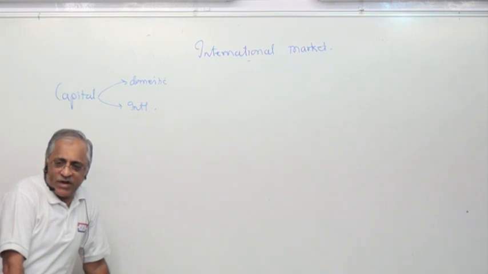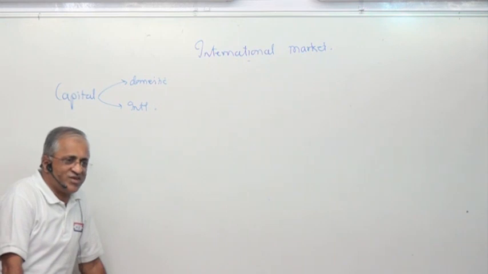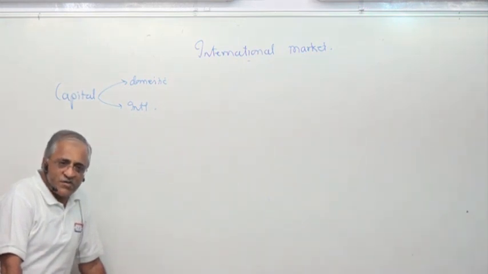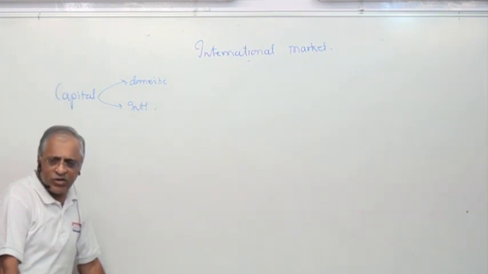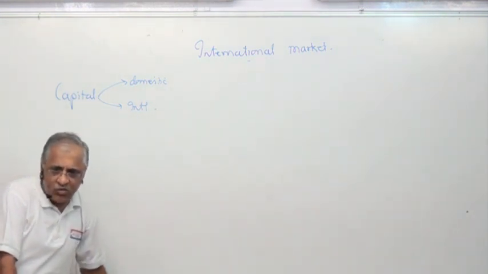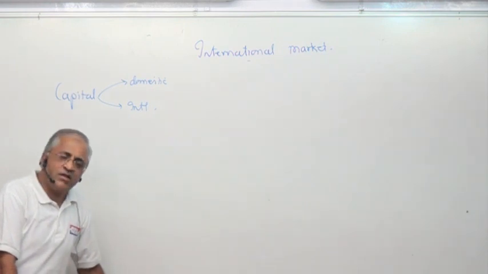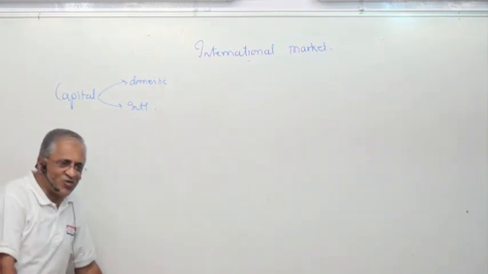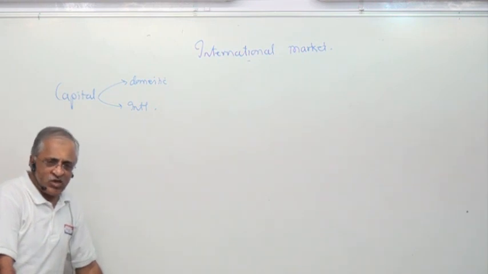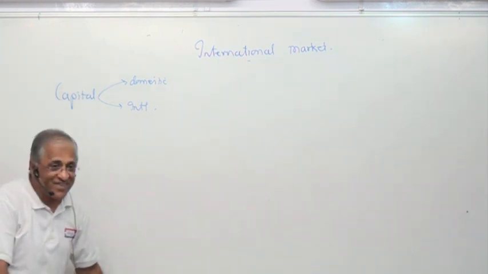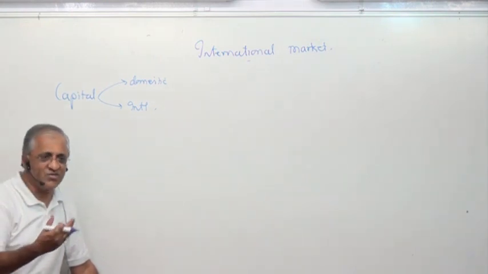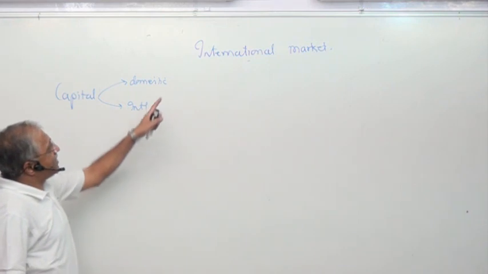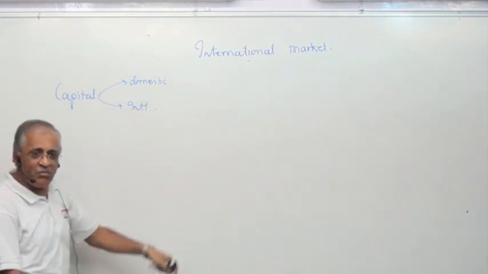Many times it so happens regarding takeovers, mergers and amalgamations, like Tata Steel had bought Corus that time, now it's selling it off. Because decisions are taken, maybe that time it was a correct decision, but over a period of time it failed. So they're selling Corus, some assets they're selling off. That time they took over Jaguar and Land Rover also. That time it was running bad, Jaguar and Land Rover, but they are doing good. So two decisions taken, one went absolutely right, and one is going wrong. So they're selling. But that time we have to raise money from the international market.